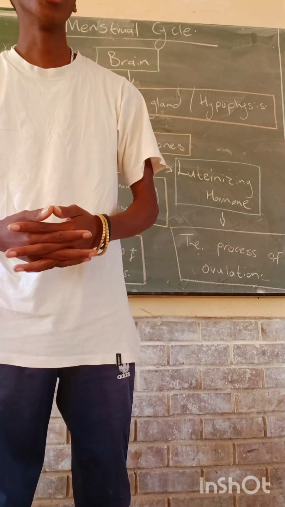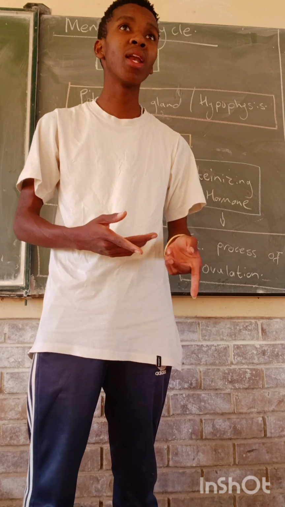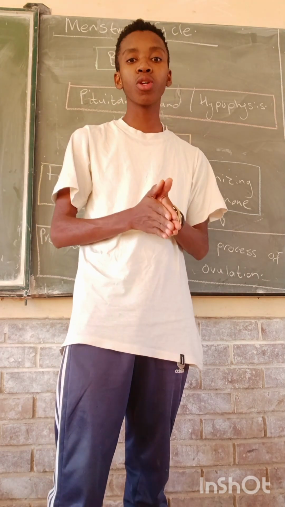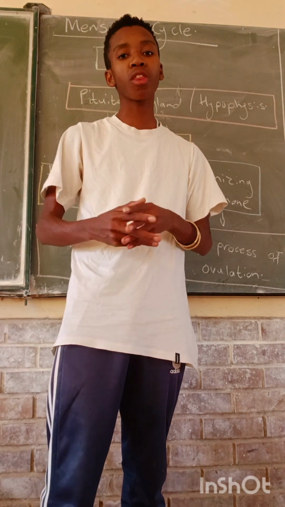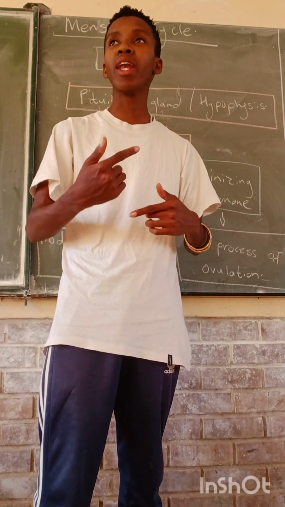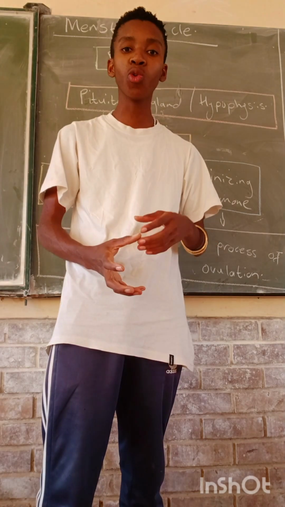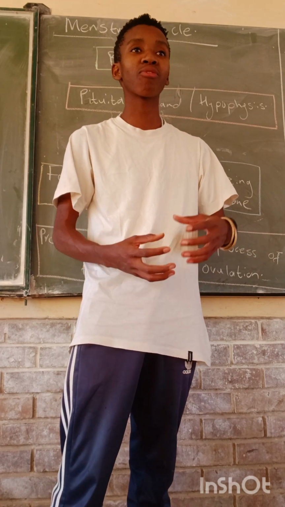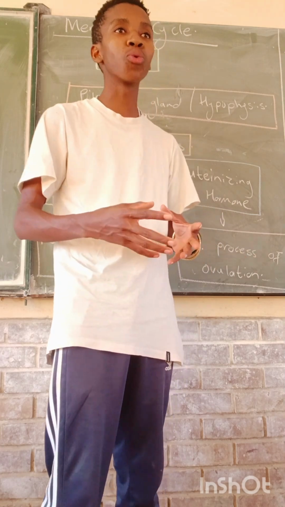What is the menstrual cycle? Let me start with the word menstrual. Menstrual is the normal vaginal bleeding which occurs in a female's body. Remember, a female's body goes through a bleeding each and every month, so that is normal. But remember, in order for it to be called a cycle, it must occur spontaneously, so be occurring every now and then. I chose this topic because there are a lot of learners who get confused about what is going on and how everything goes hand in hand. So I am here to clarify, to give them a clear understanding of what's going on through the menstrual cycle.